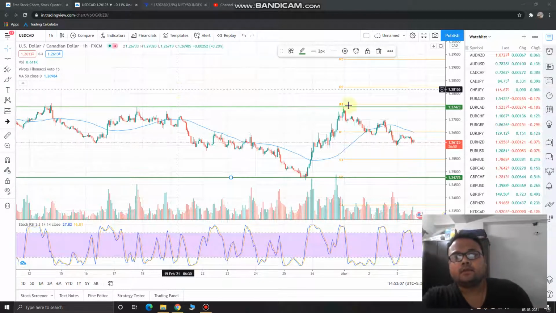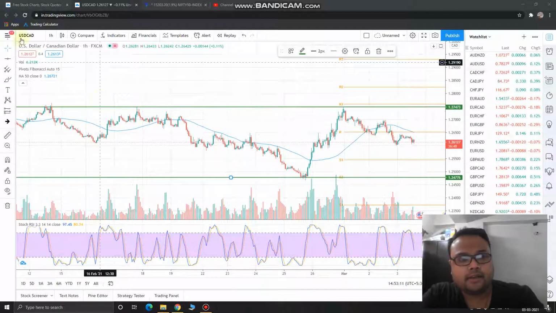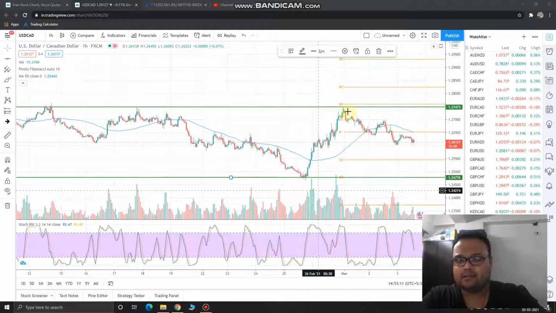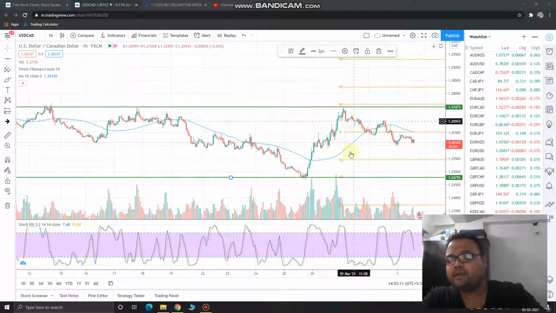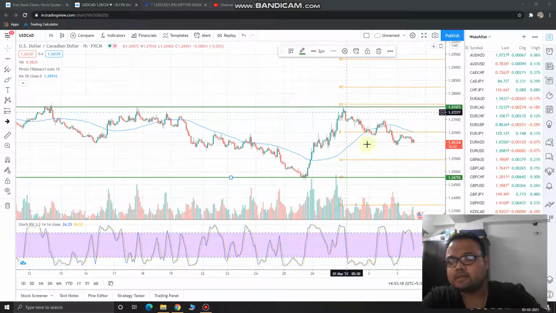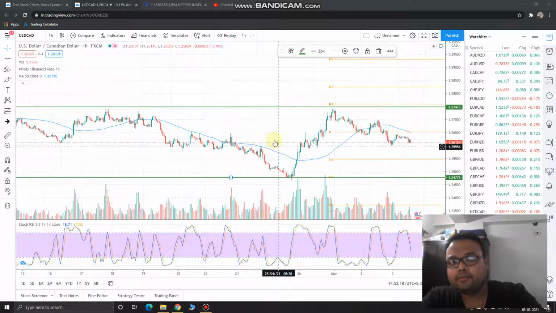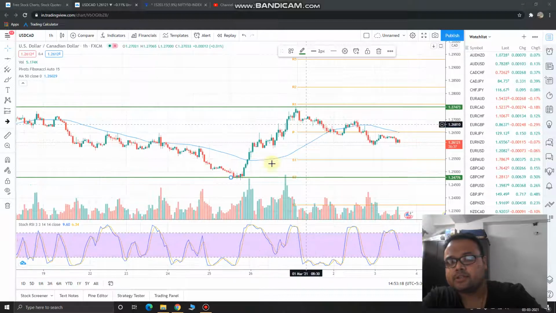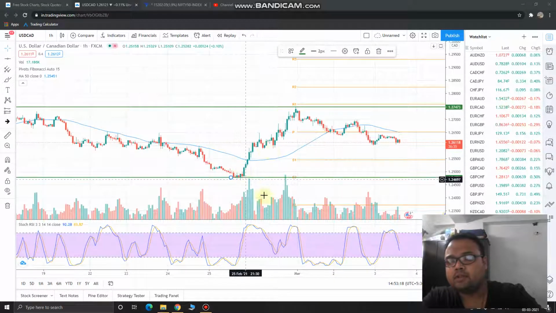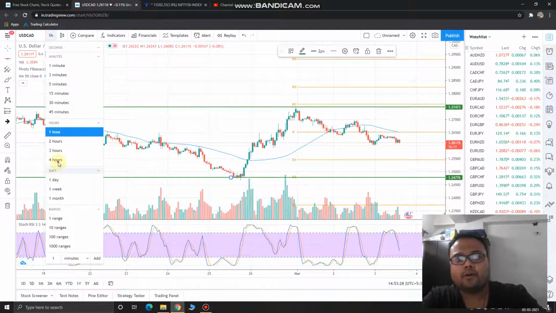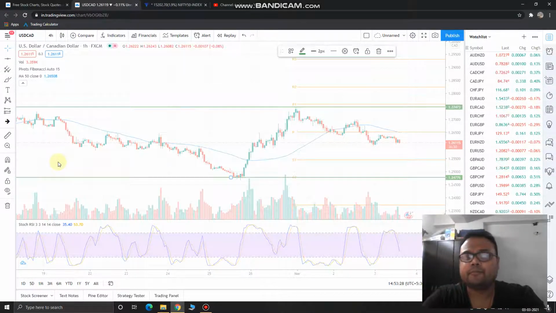Okay. So right now you can see that I'm using 1 hour time frame and the picture is not very clear. If you look at the screen, you can see that the picture is not very clear and I have marked two levels. To get a clear picture, let's switch to the higher time frame, or my favorite 4 hours time frame.